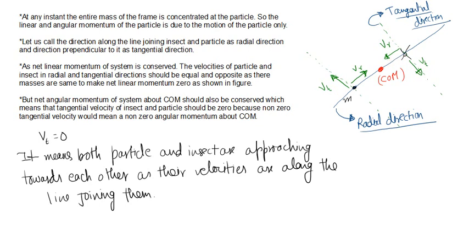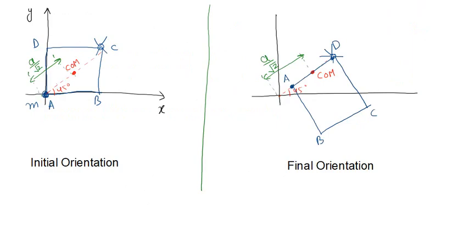Both of them started from this initial orientation, and this is the initial line joining both of them. Because the tangential velocities of both are 0, they are approaching each other at any instant.